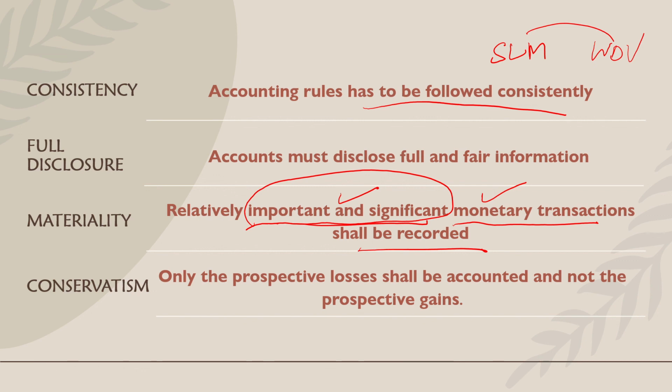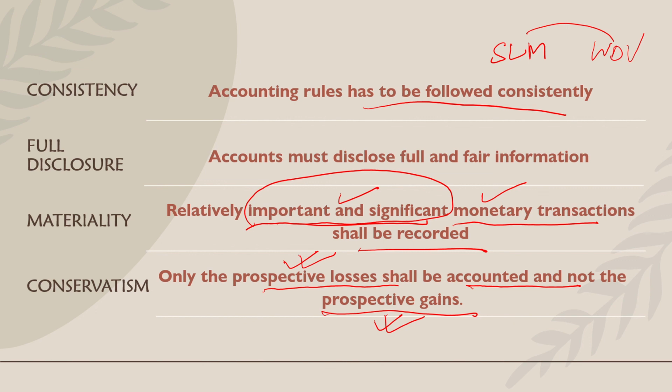Next, conservatism. Only the prospective losses shall be accounted and not the prospective gains. Say, for example, I am anticipating that I'll incur more bad debts in the next financial year. I'll create a bad debts account now and I will actually record it. In the same way, I should not record the prospective gains, because we have that conservatism concept, right?